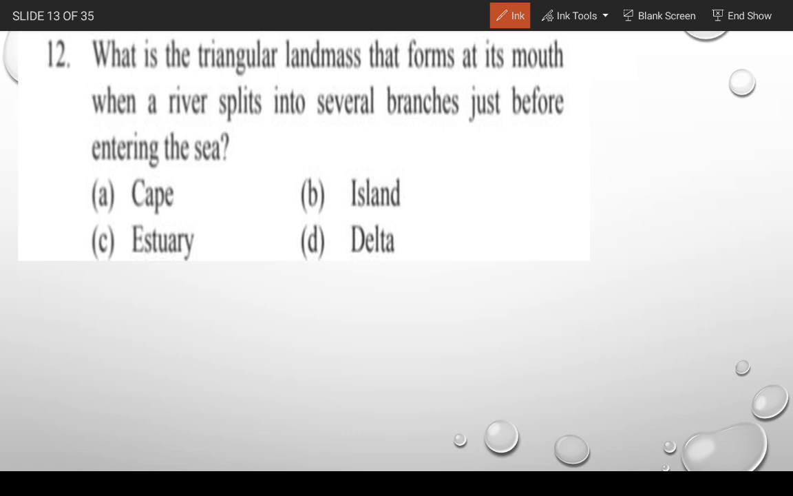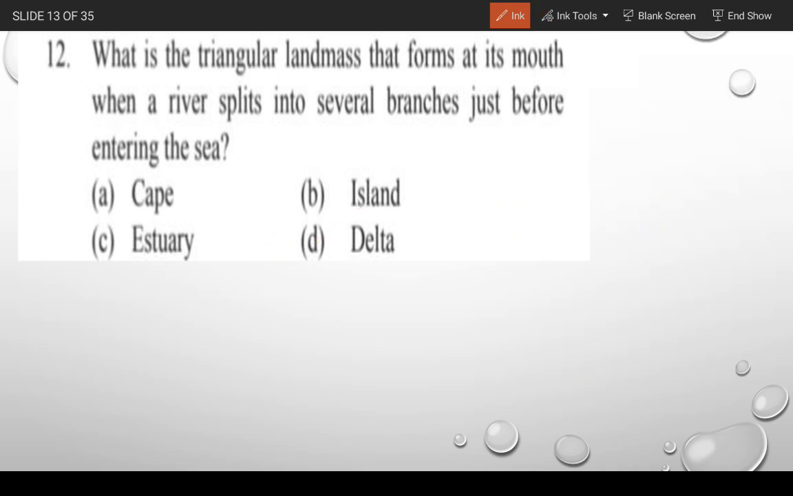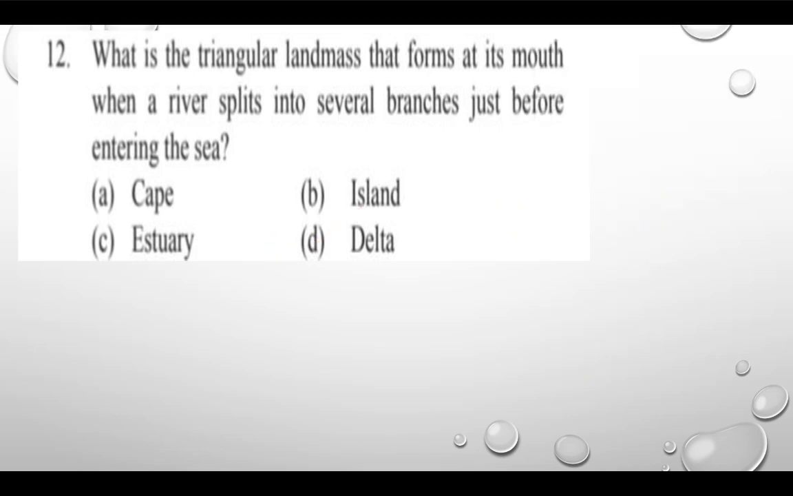Gentlemen, let's take the example of the Ganga river. When the Ganga river flows into the Indian Ocean, then at the mouth it splits into different branches, and those branches are called a delta. So gentlemen, the correct answer is D, delta. Moving to the next question.